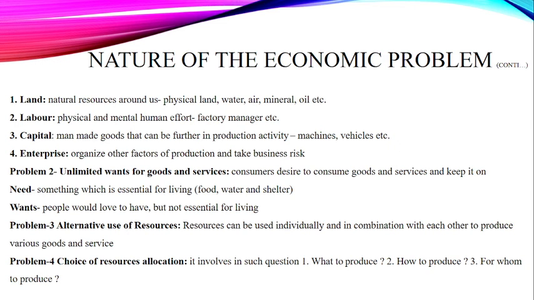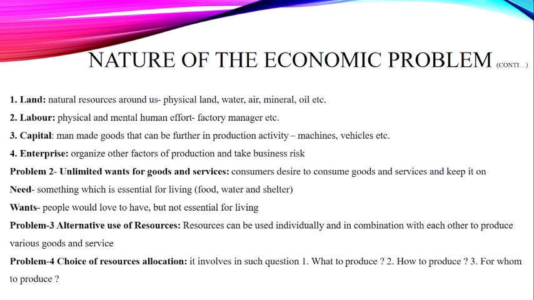The last issue we have in economic problem is the choices of resource allocation. This is something which is very critical. Being a producer, you can't produce everything, so you have to make a choice. You think about what to produce, what are the main things you want to produce and should produce, and then how to produce: how you will make a combination of the factors of production in order to make a new product, and what kind of alternative planning you have for the production of the product.